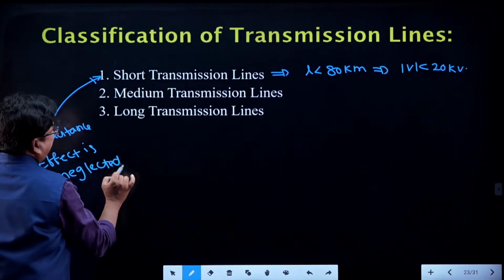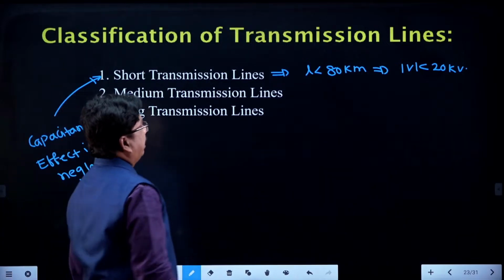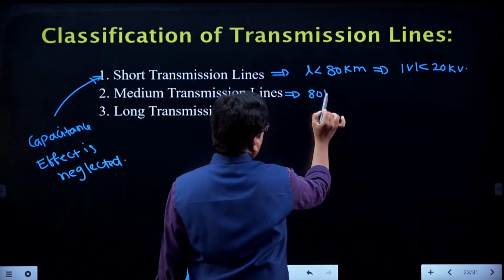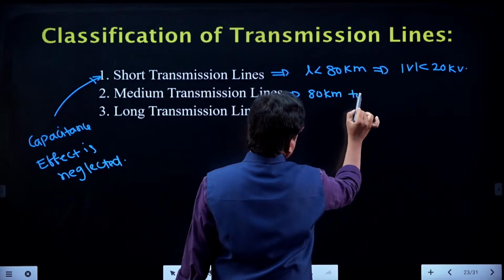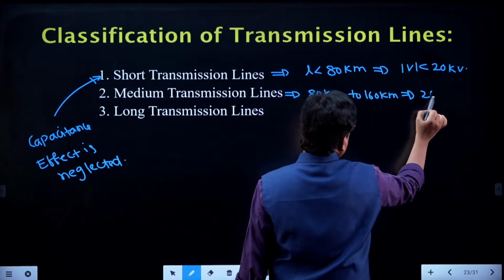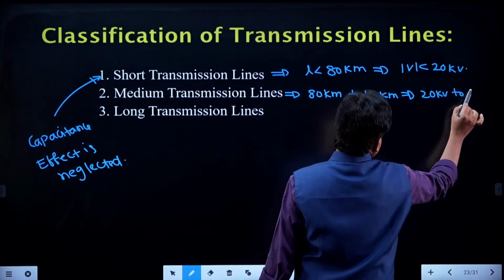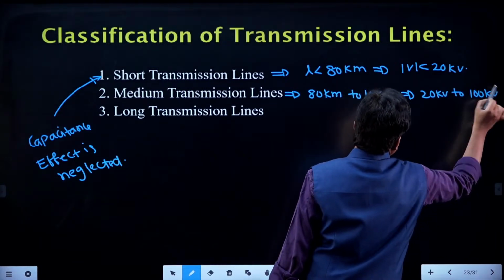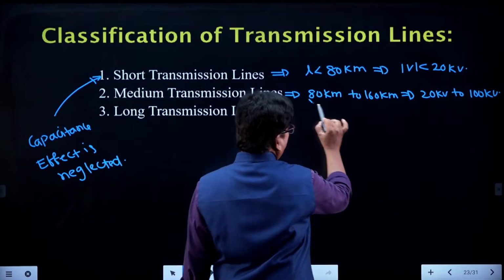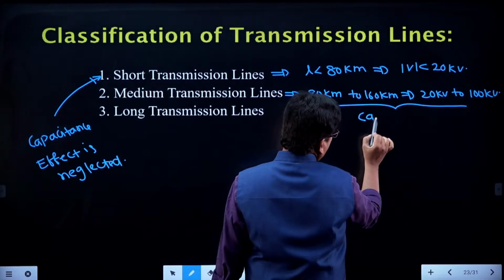Right. And in case of medium transmission lines, you can say 80 kilometers to 160 kilometers length we can prefer, and 20 kilovolts to 100 kilovolts we can prefer in the medium. Right. Here capacitance is lumped.